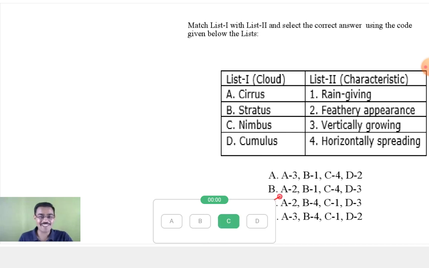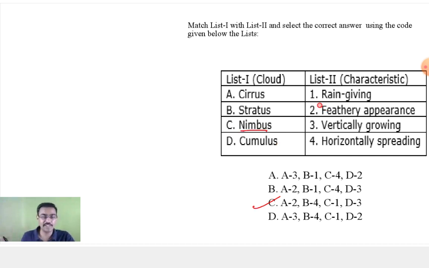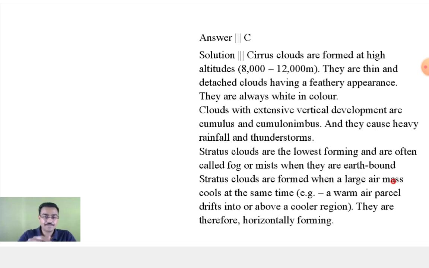Okay, 50% have got the answer. Now, if I have to answer this question, what will I do? Nimbus, I'm 101% sure that is rain-bearing cloud. So I will go for one. As soon as I go for one, I will cross these two options. Next is your cumulus, that is vertically growing. So 3 for stratus, that is horizontally spreading, or cirrus, that is feathery appearance. Answer is 2, 4, 1, 3.